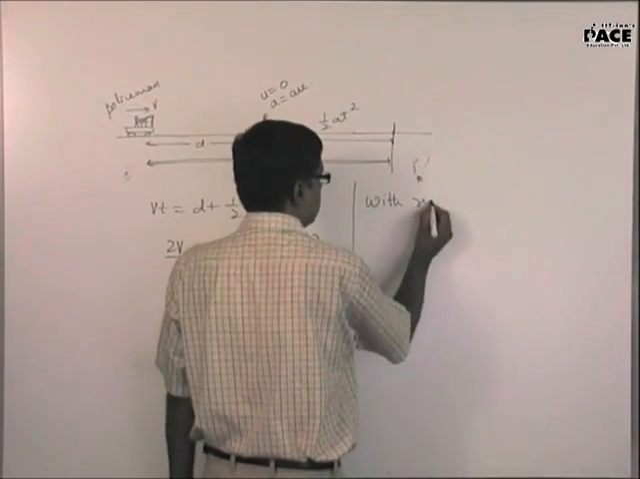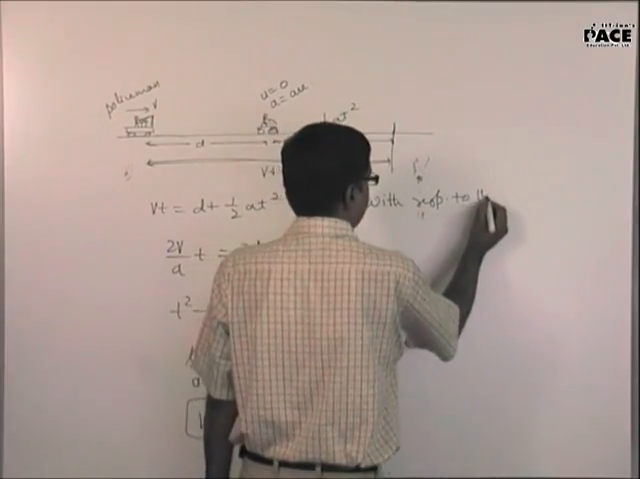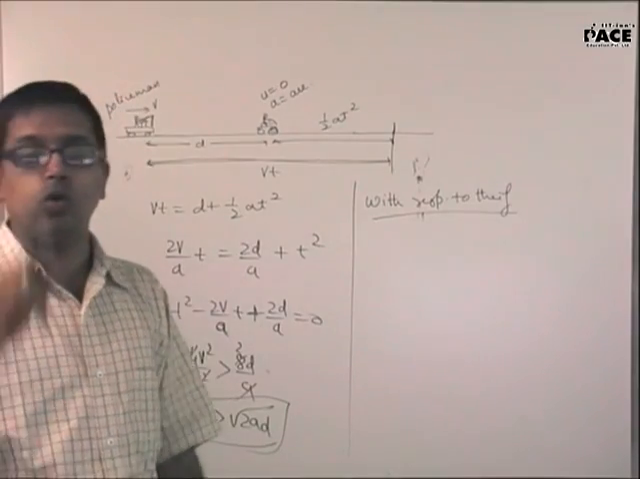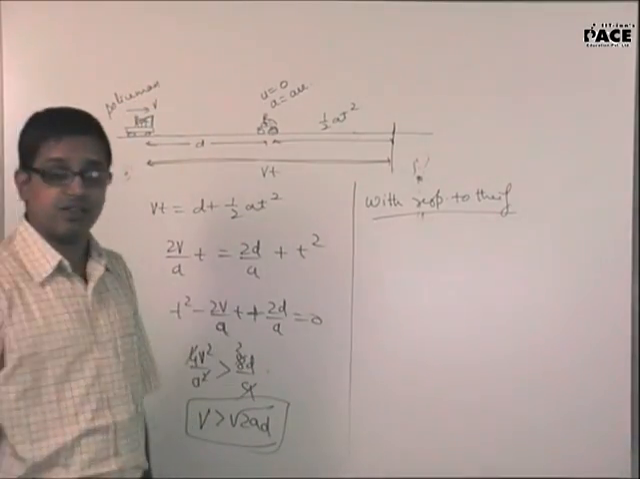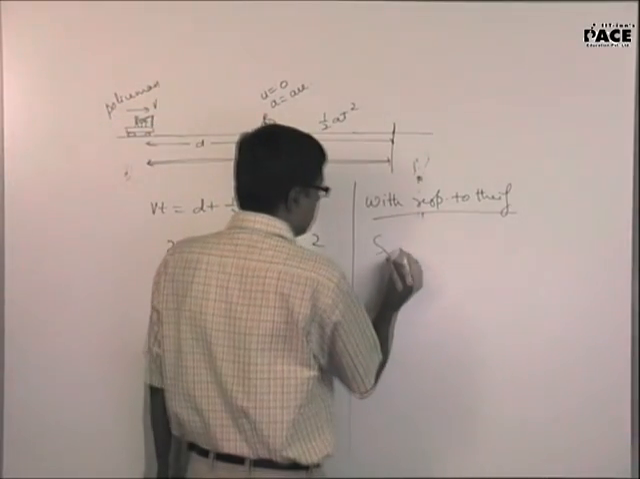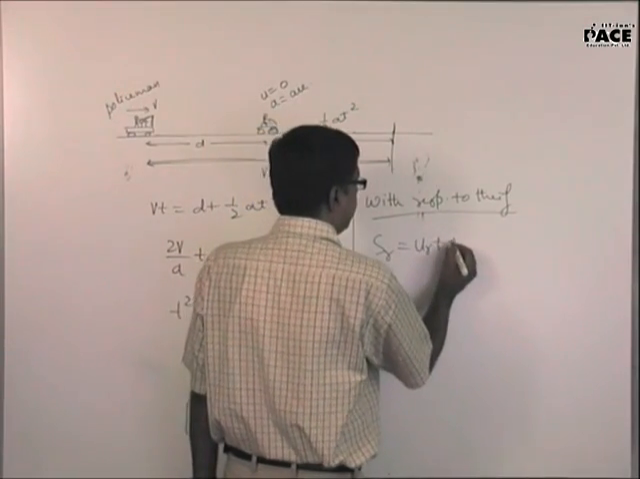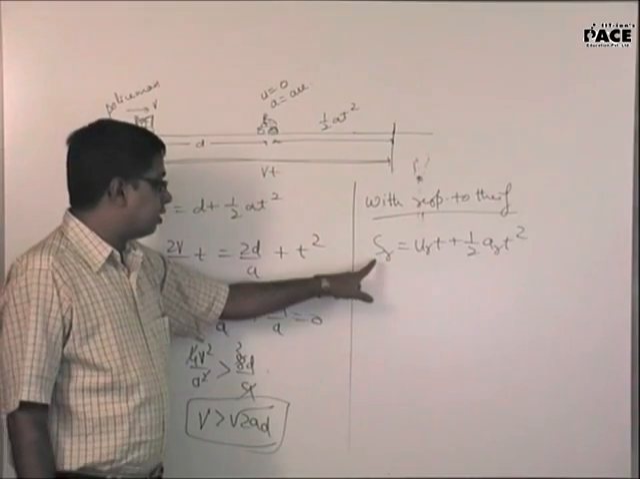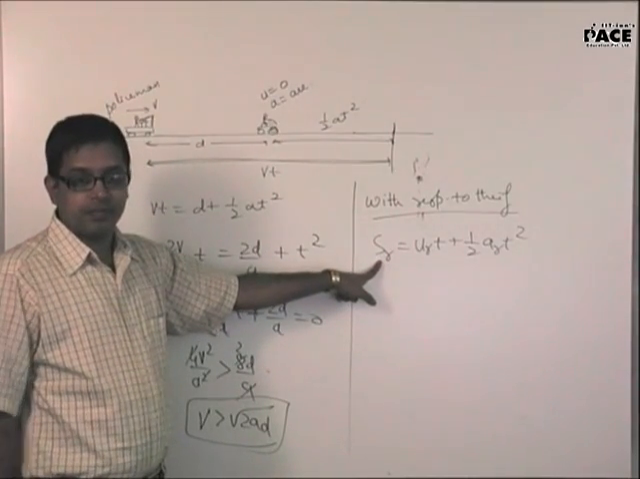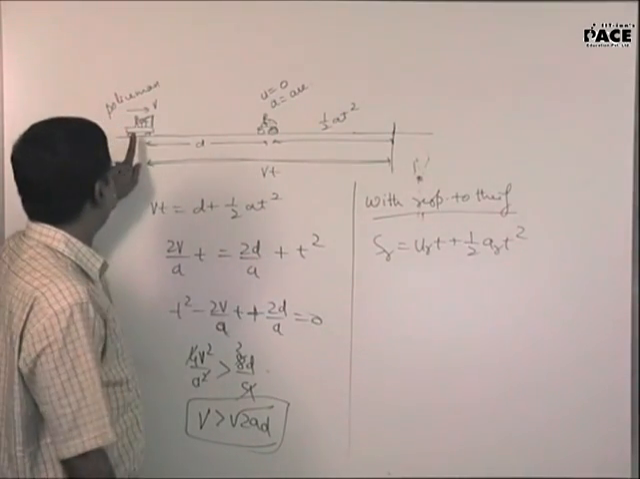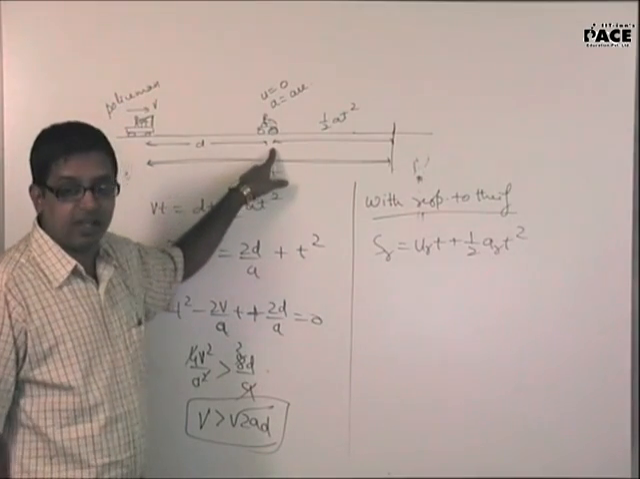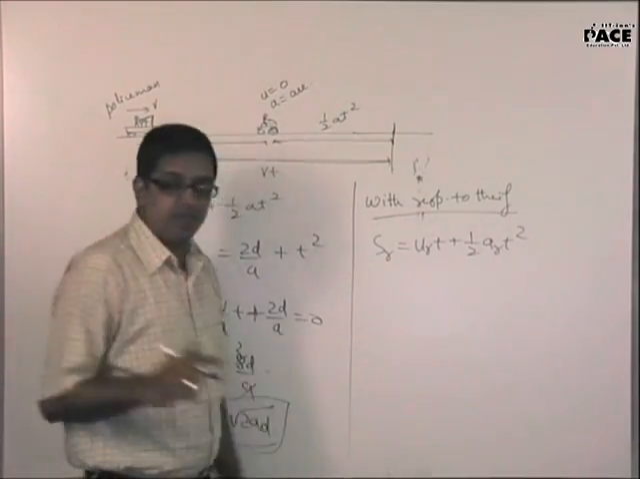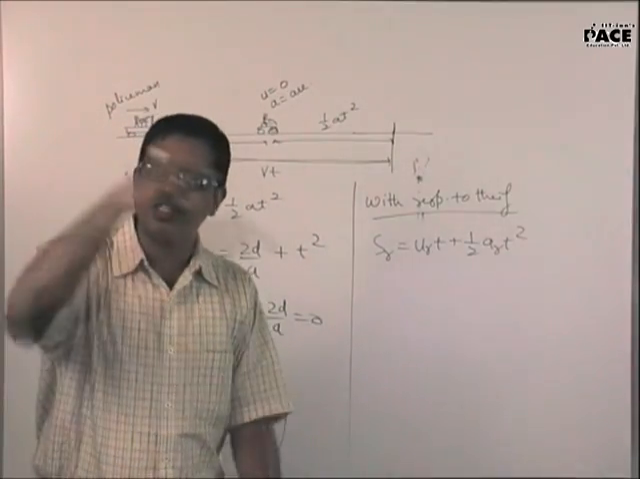The concept of relative velocity will be applicable to all vectors. That means SR is equal to UR into t plus half AR into t square, the relative displacement of the policeman with respect to the thief. Remember, you were told with respect to thief meant displacement of the policeman minus displacement of the thief.